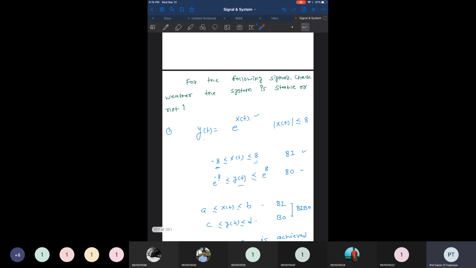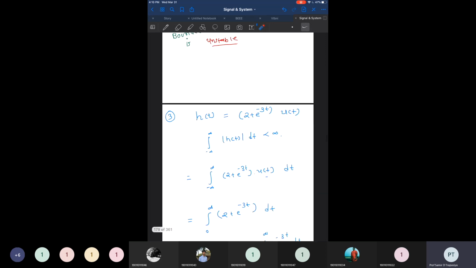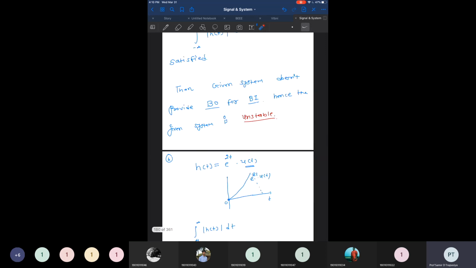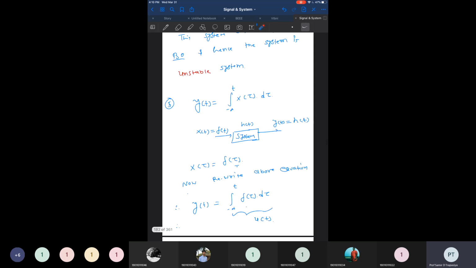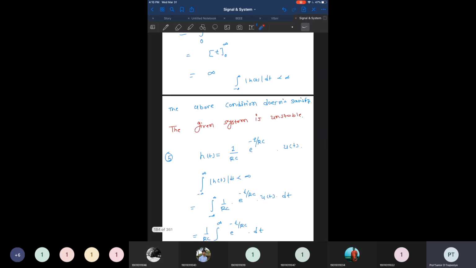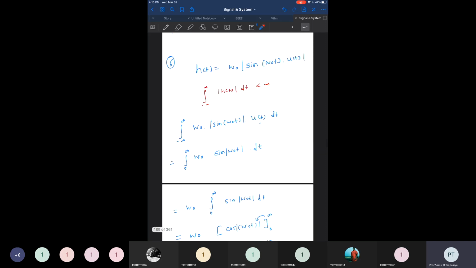So here we can say there is y of t equal to e raised to x of t, and there are multiple such examples given, and we have to check for all of them whether the system, represented by some equation, is a BIBO system or not. So we have to go through this.